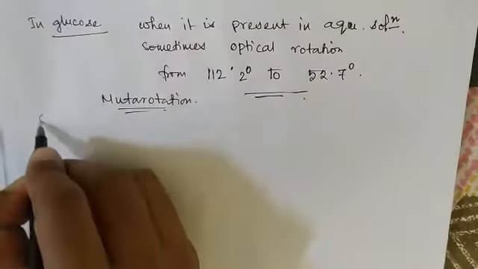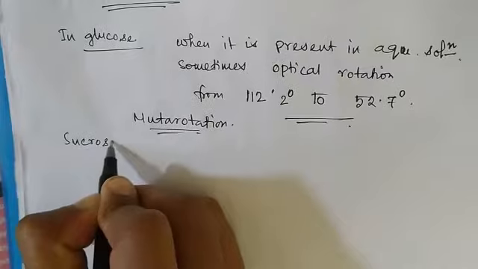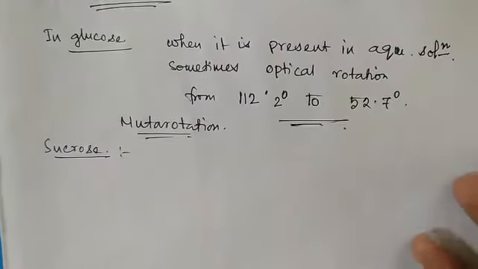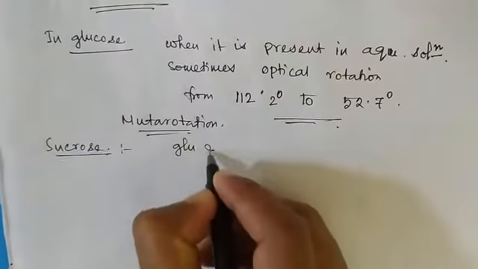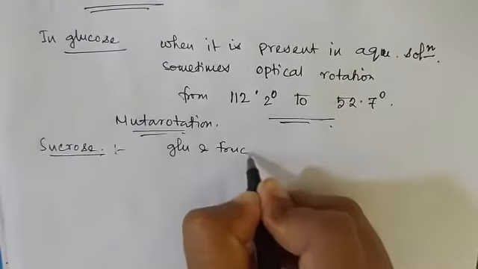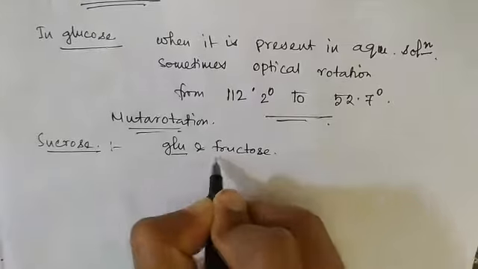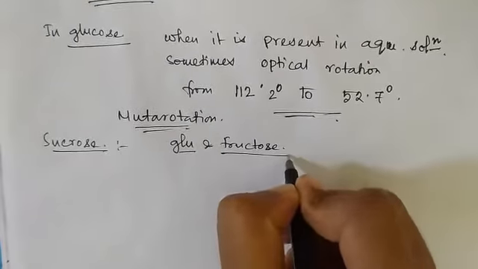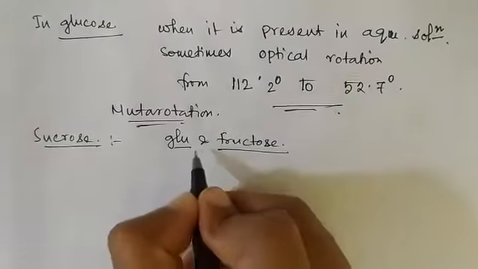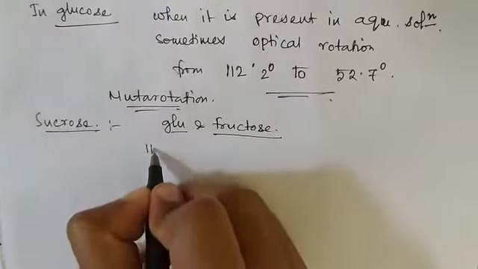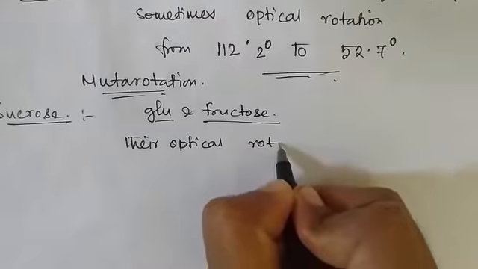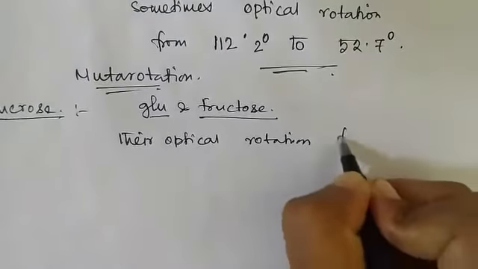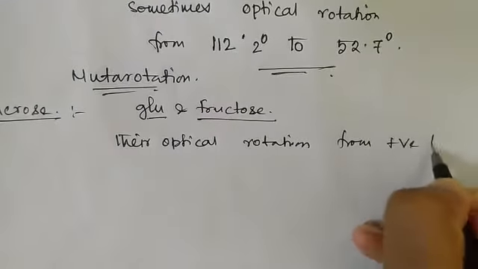In case of sucrose, a disaccharide, I will describe it later. Sucrose is formed of glucose and fructose, one molecule of glucose and one molecule of fructose. But when they are combined to form sucrose, their optical rotation is changed from positive to negative.